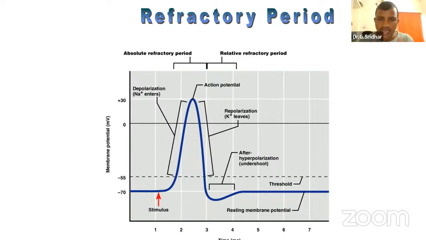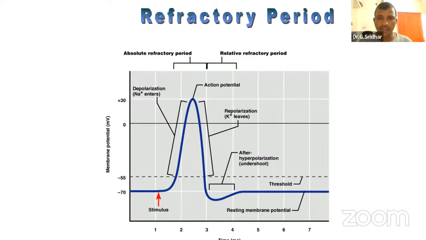Generally, sodium channels are very tight channels. It is not that easy for them to leak, but potassium channels are leaky channels. For example, there is a tap from which water is coming, and I ask you, Raju, please switch off the tap. You switch off the tap, but you have not switched it off perfectly. Then what will happen? Drops of water will leak. Same thing: the potassium channel on the cell membrane is leaky in nature.